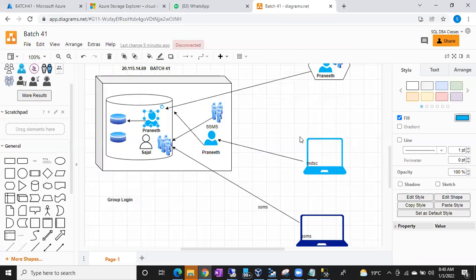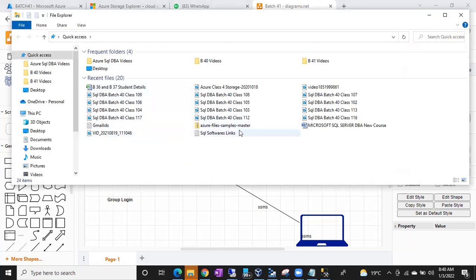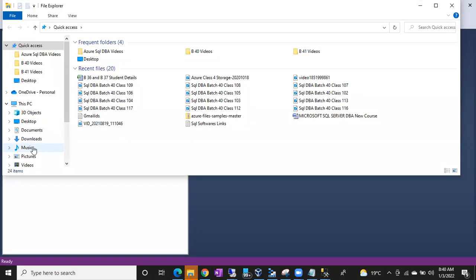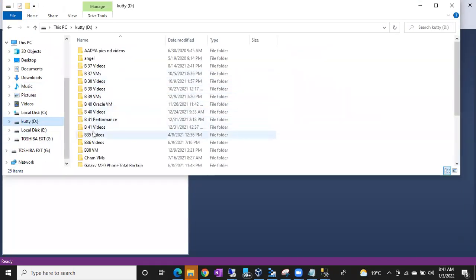Okay. Let me give you points, Kusuma. Here is my performance tracker. Page 41.